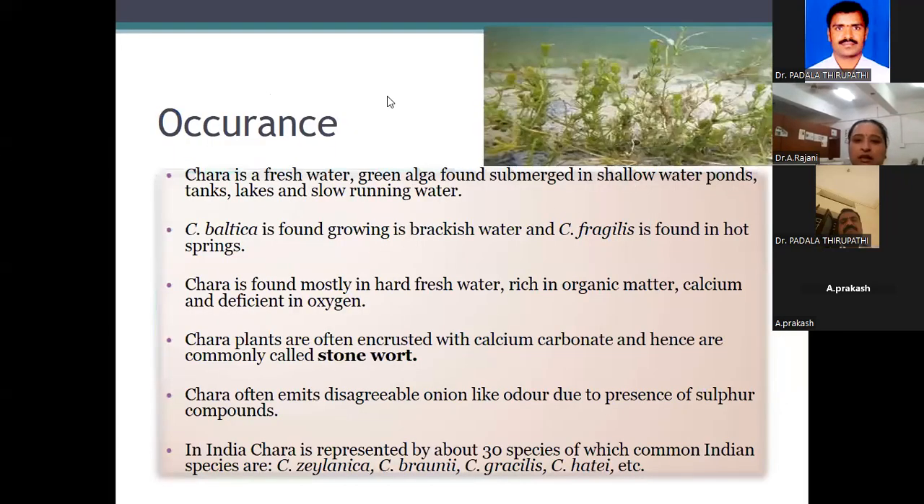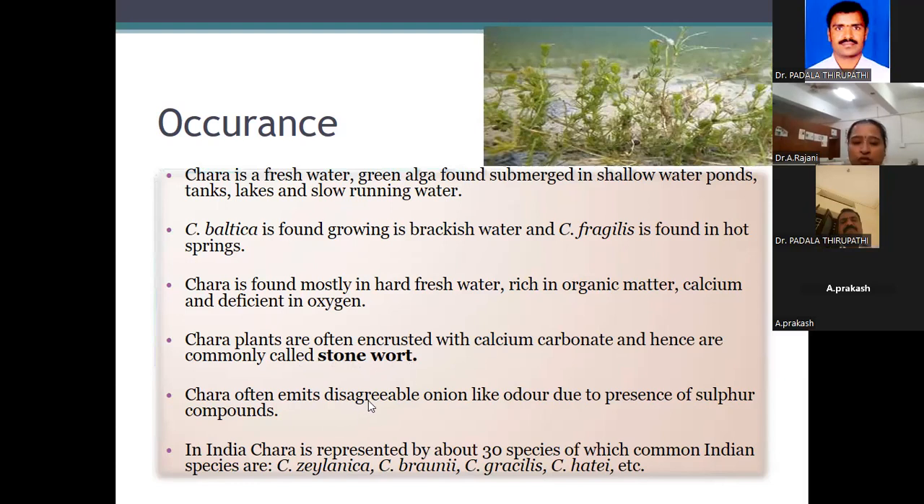See, this is the occurrence. Chara is a freshwater green alga, submerged in shallow water, ponds, lakes, ditches. These are very common. It grows in brackish water also, and hot water springs also you can observe. Chara mostly grows in hard freshwater, rich in organic matter and calcium and deficient in oxygen. These plants are made up of calcium carbonate, that's why they are called brittleworts or stoneworts.